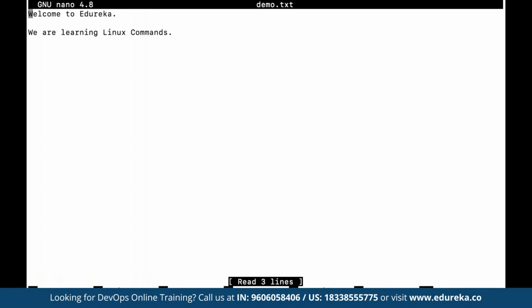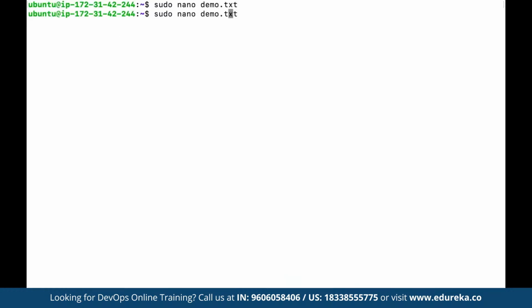Now, let's say we want to see the difference between two files. For example, let's create two files here. Let's say we define sudo nano, and here we may have demo.txt. We already have demo.txt available, so we can come out. And here, let's say we create another file as demo1.txt.